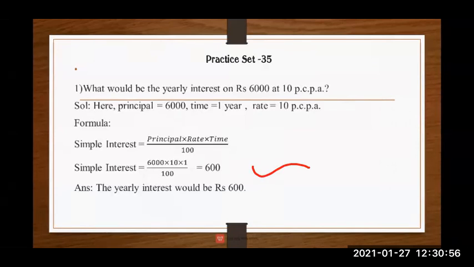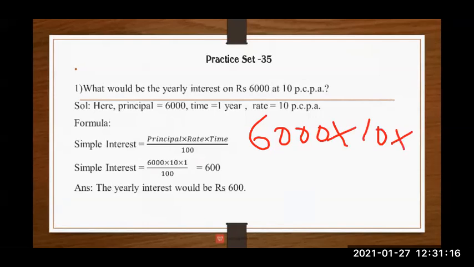Now I will show you the cutting over here. See, 6,000 multiply by 10 multiply by 1 upon 100.